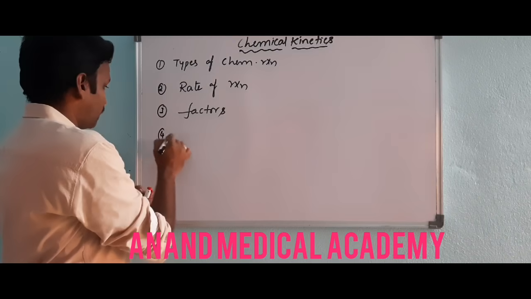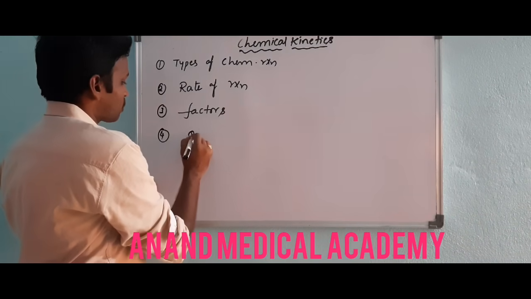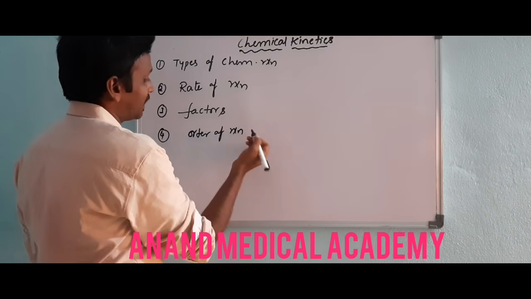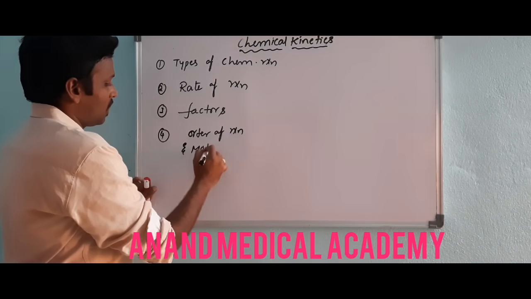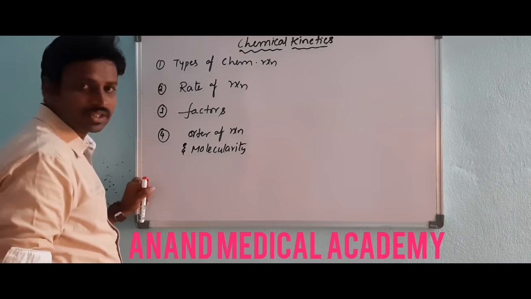And the fourth one is order of reaction as well as molecularity of reaction. These we have to discuss.